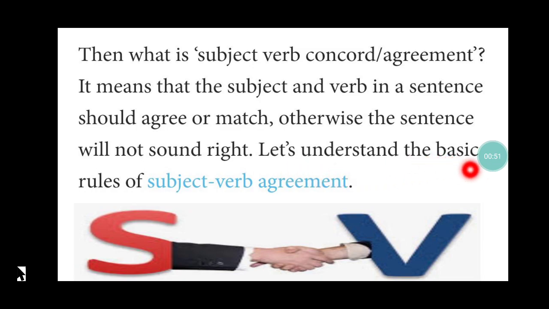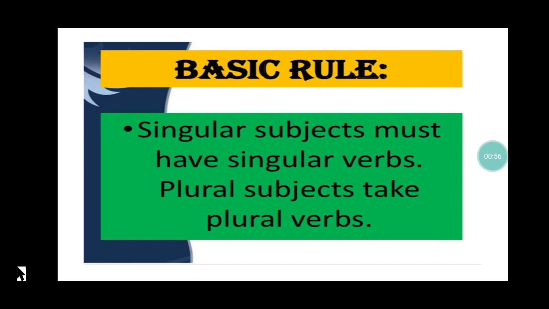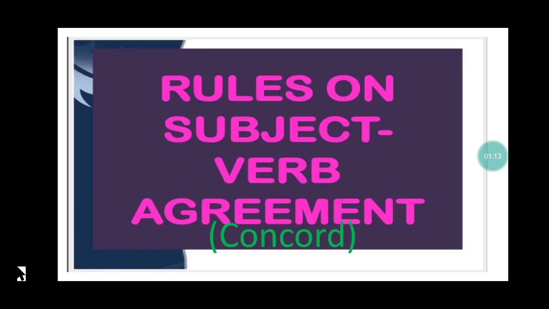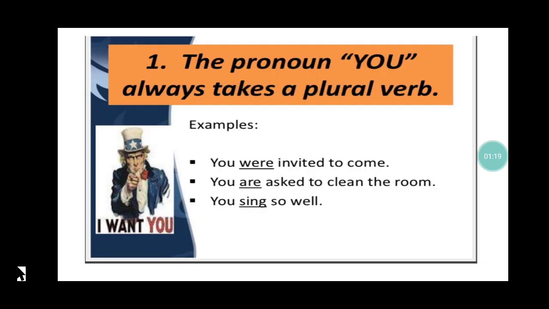Let's understand the basic rules of subject-verb agreement. Now, one very basic thing that we need to know about subject-verb agreement is that a singular subject must have a singular verb and plural subjects should have plural verbs. Clear? So, with this basic thing in mind, let us look into the other rules related to subject-verb agreement.